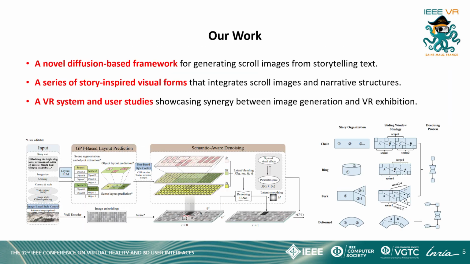This paper focuses on generating scroll images better fit for visual storytelling scenarios. To overcome the shortcomings, we propose a multi-layered, progressive diffusion-based image generation framework with a novel semantic-aware denoising process. We also design a series of story-inspired visual forms that integrate scroll images and narrative structures to achieve storytelling effects.